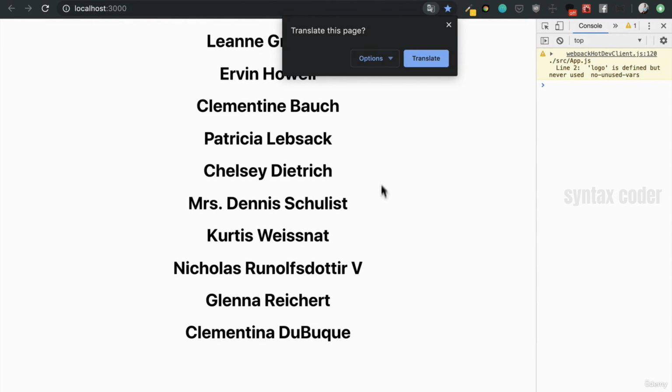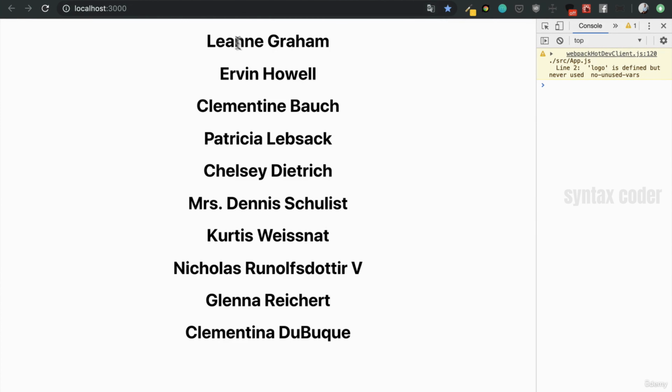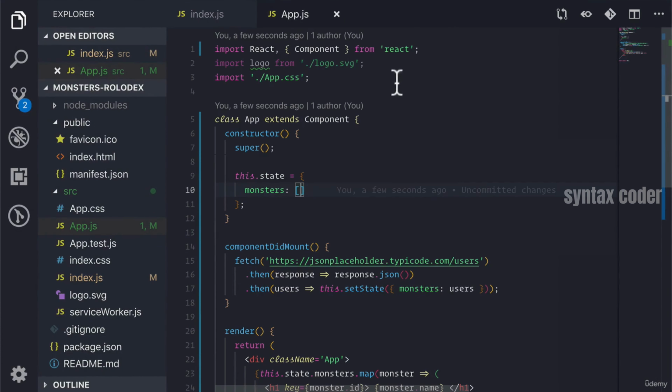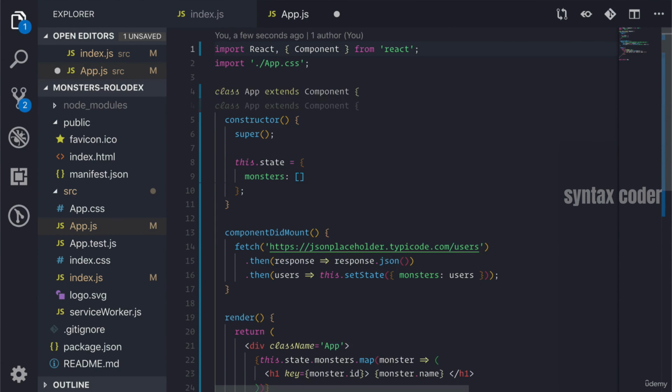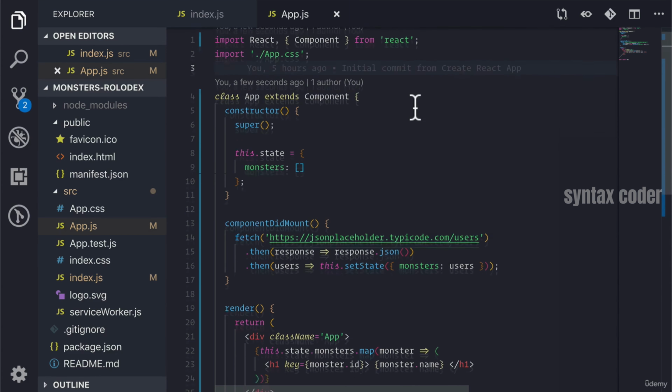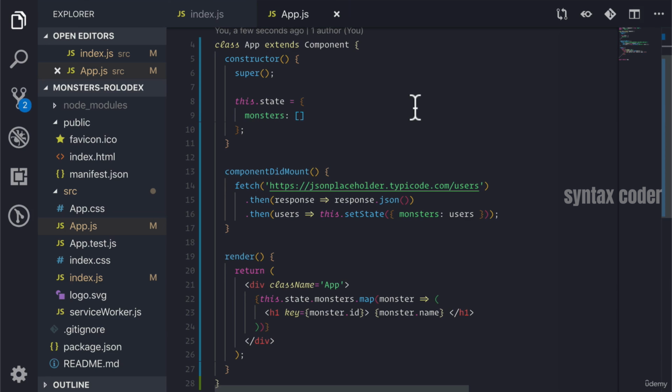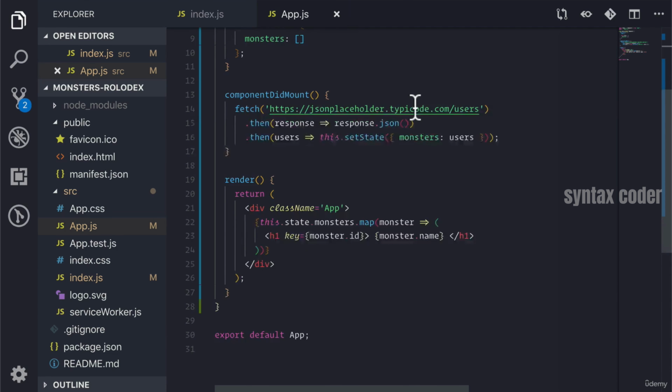And now when we check our application, we see that we have all of our monsters or users, and we're displaying all their names. Now we see this error here. It's just a warning, and it's telling us that we're not using the logo anymore, so let's just get rid of it. That's the great thing about Create React App as well, it comes with linting. We can be aware of writing and making our code clean.